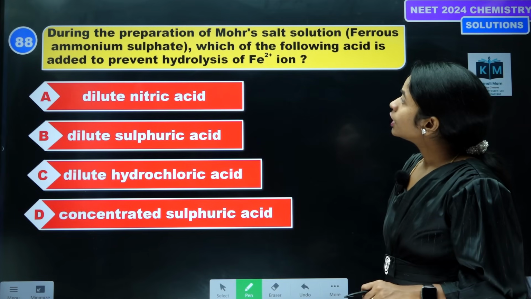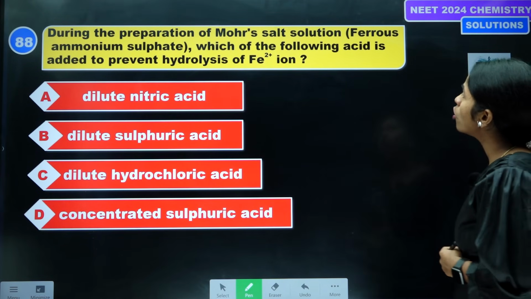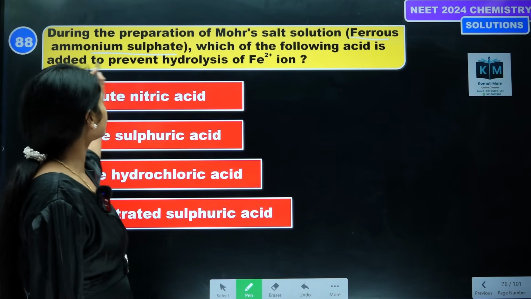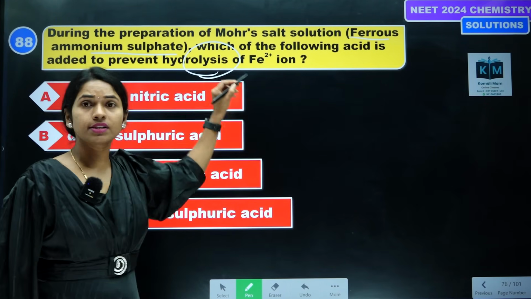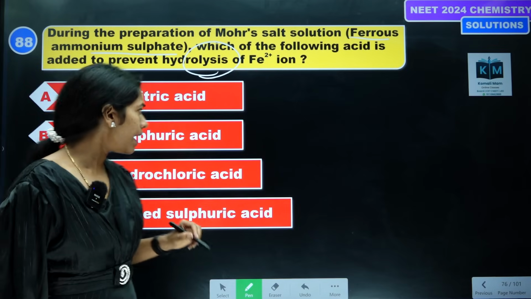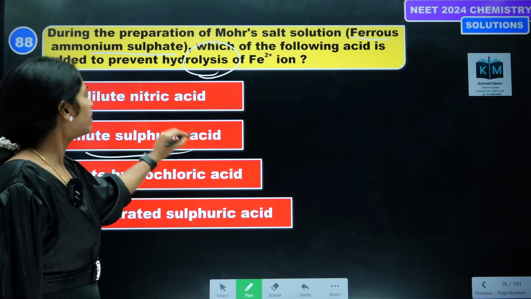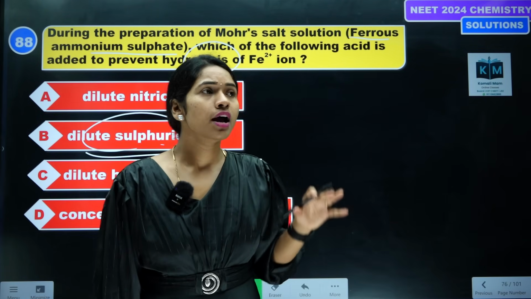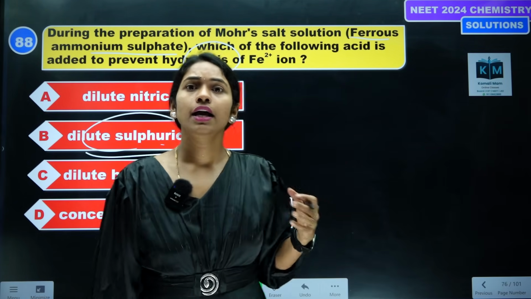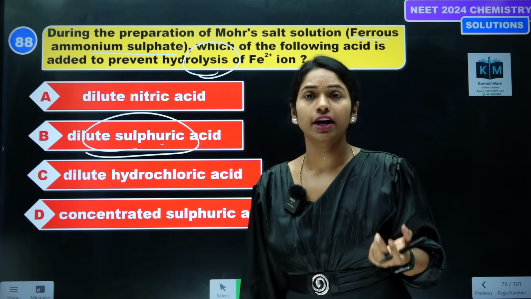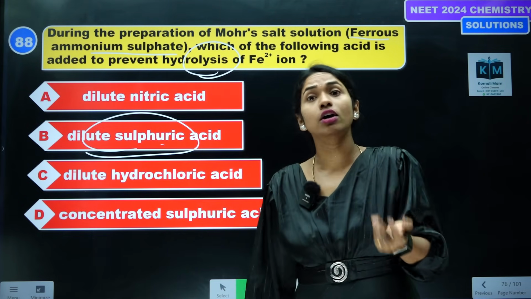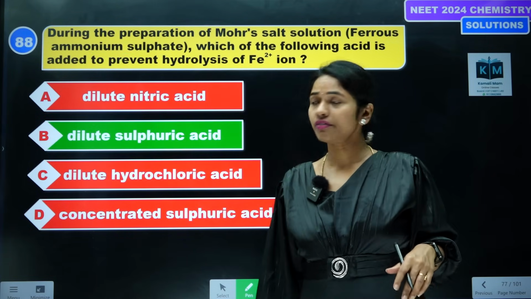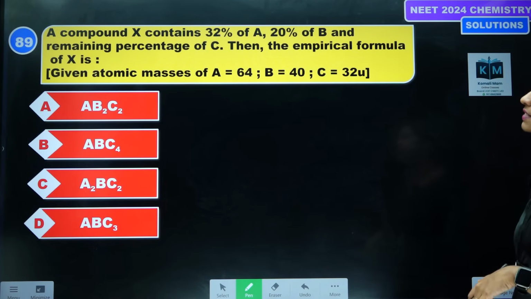Next one. During the preparation of Mohr's salt solution, that is ferrous ammonium sulfate, which of the following acids is added to prevent hydrolysis of Fe2+? So we will add dilute H2SO4. Why do we add dilute H2SO4? Tell me, students. If you don't add it, Fe2+ ions will undergo hydrolysis. To stop that we add it. If you add concentrated, there is also a problem, because ferrous ions convert into ferric ions. That's why we should not add it. Option B is the correct answer.